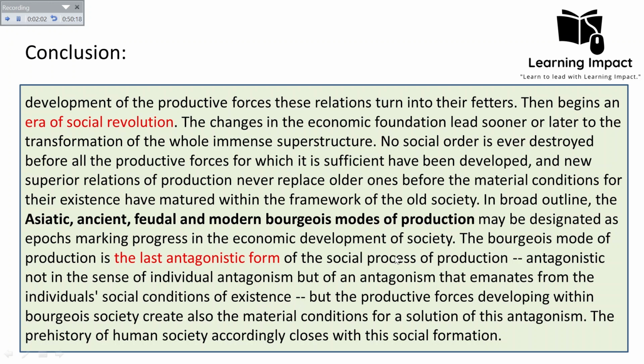So he was believing that this bourgeoisie, which he called the have class, the industrialist class, exists in the capitalist system, because capitalism is the last antagonistic form. There is no other society where there will be contradiction, because it will ultimately lead to a communist society. I am calling it antagonistic because it is not antagonistic in the sense of the individual. It means that it is not the individual capitalist who is in conflict with the individual proletariat. No, it is the whole class. They are in contradiction with each other as a whole bourgeoisie, as a whole proletarian class. So they are always in conflict with each other as a whole class, not as an individual capitalist or an individual proletariat.